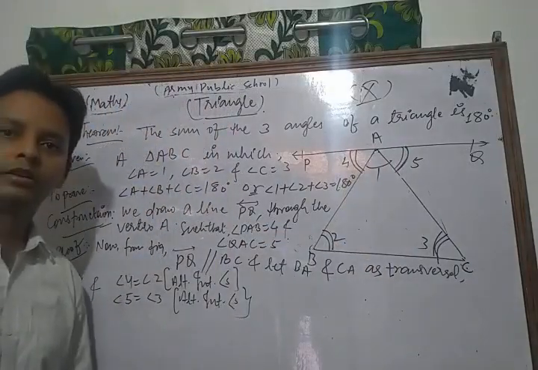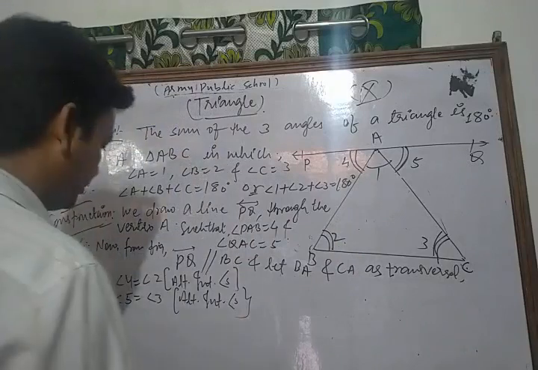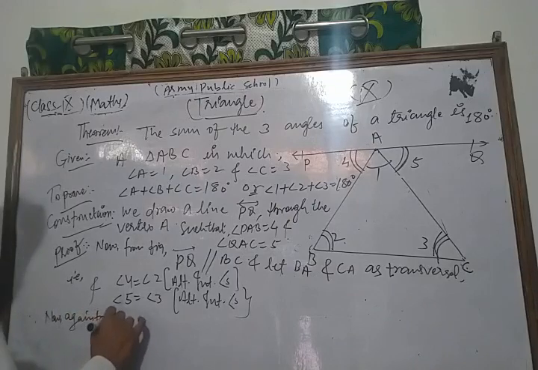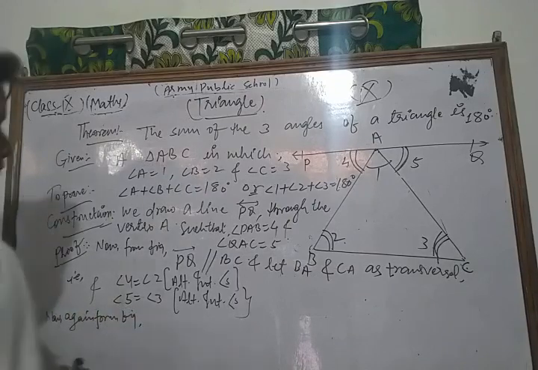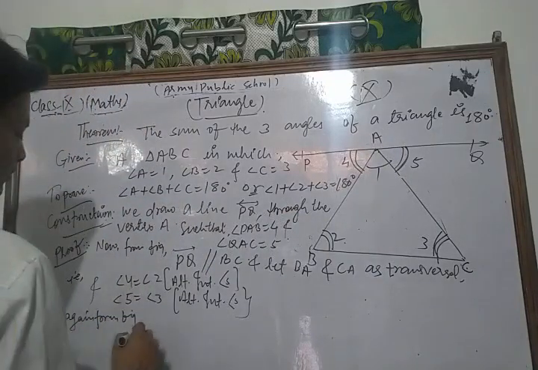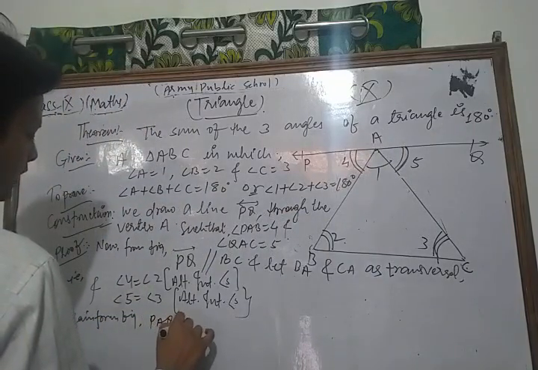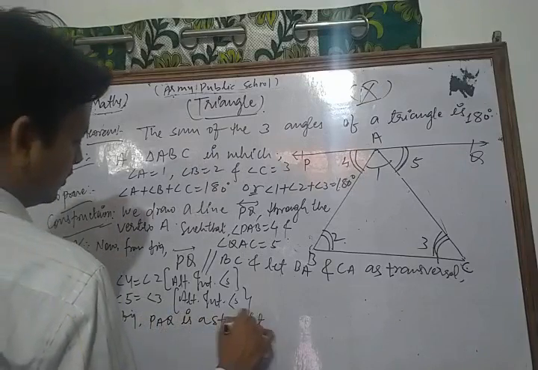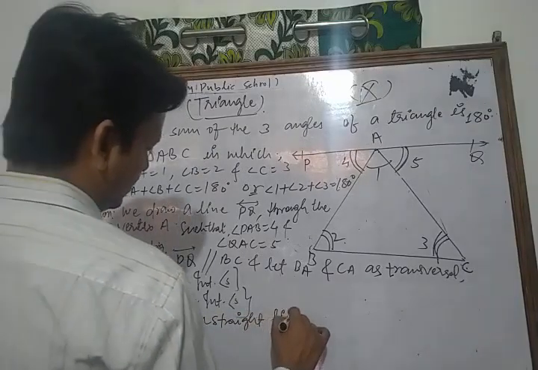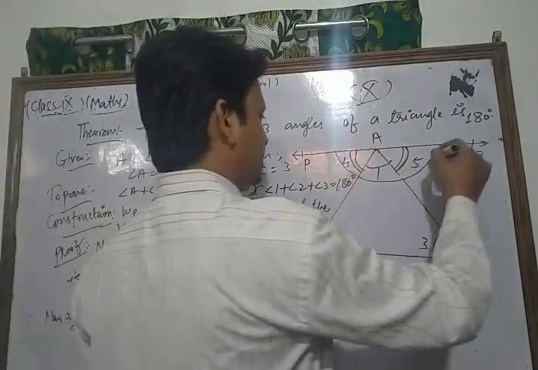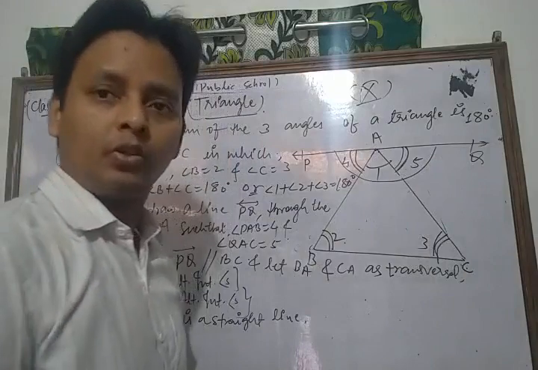Okay dear students, now from the figure, PAQ is a straight line, and you know that the sum of all angles on a straight line is always 180 degrees.